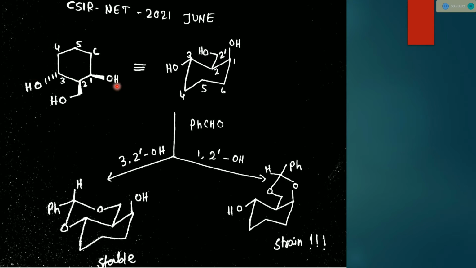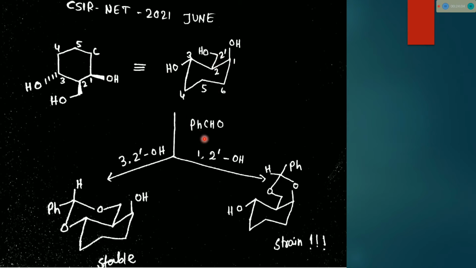See, if we draw the chair form, then this is 1, 2, 3. One hydroxyl is above, 2 CH2OH is above, meaning equatorial, and the 3 hydroxyl group is equatorial, meaning below. If benzaldehyde reacts with 1, 2 and 2 dash, I marked this carbon as 1, this is 2, and this is 2 dash.